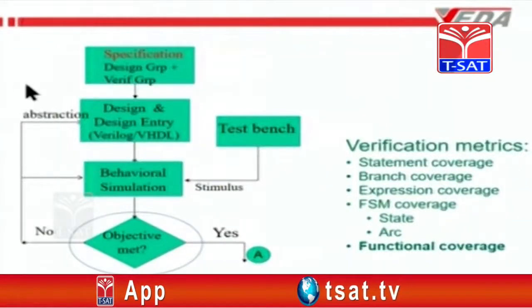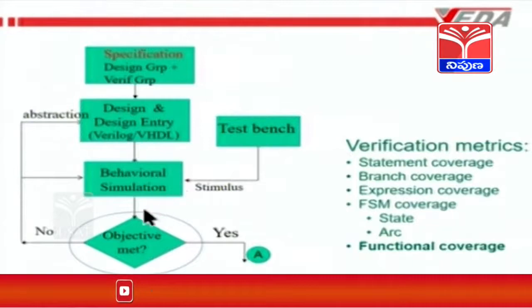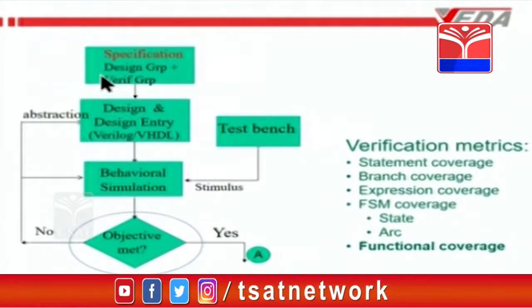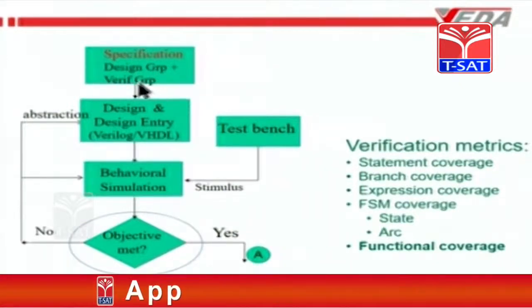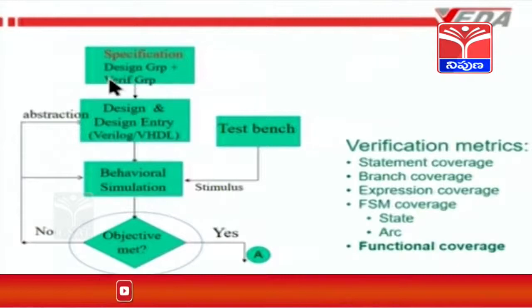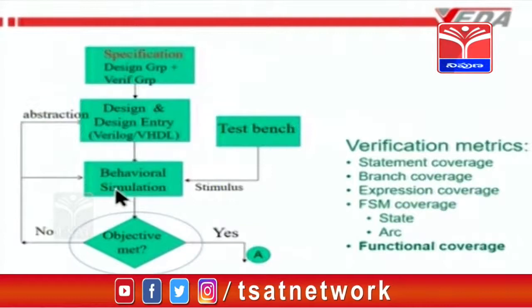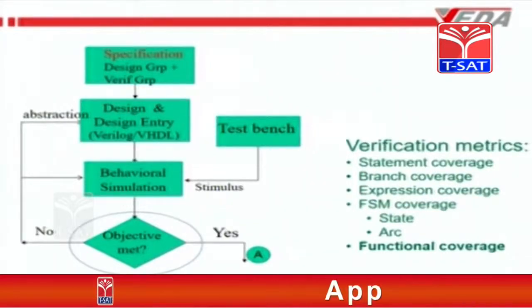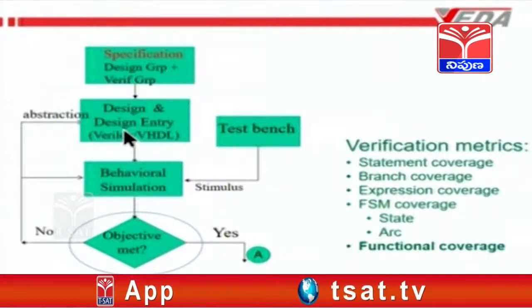Okay, coming back, this is an ASIC design and manufacturing flow that I will be talking about. Okay, the specification is given to the design group and the verification group. Both of them read through the specification and try to understand it. This diagram has been simplified. That's why I will say a simplified overview of the ASIC design and manufacturing flow. That's what I will consider the title for this session to be.